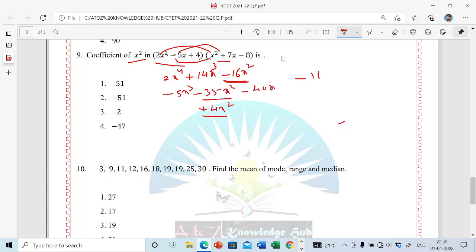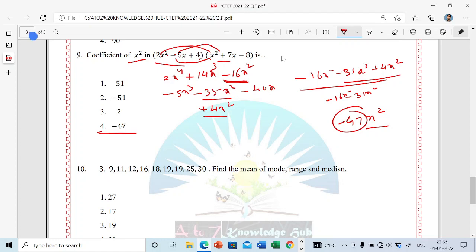Here minus 16x square, minus 35x square and plus 4x square. Just solve it and you will get the answer. After solving, see what we get: minus 31x square from this, and here minus 16x square. When you add them, you get minus 47x square. So the x square coefficient is minus 47.